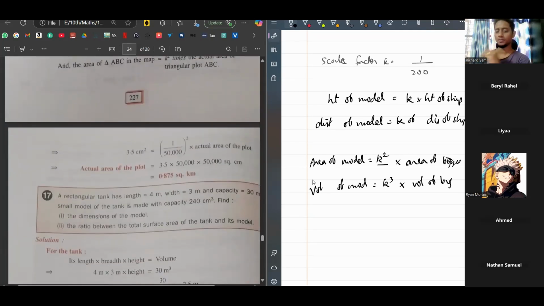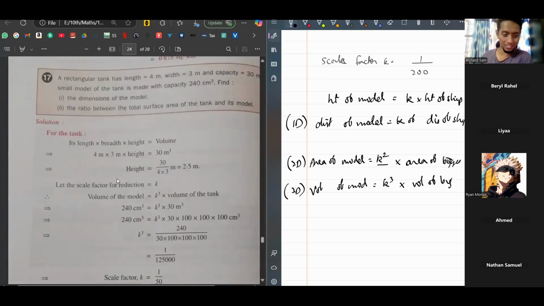This is clear for everyone? 1D, 2D, 3D. Okay. All right. So write down this. This is the whole part for this chapter, this exercise.